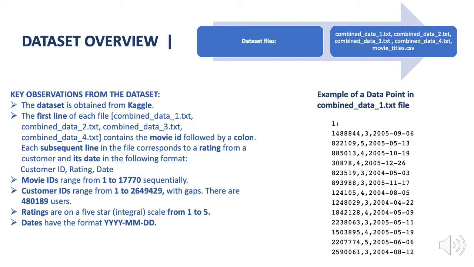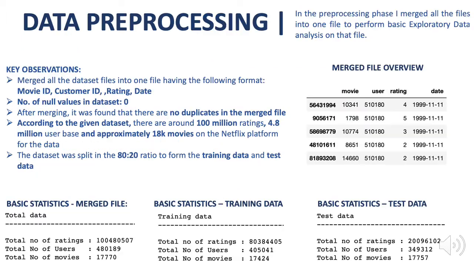While performing basic descriptive statistics on this dataset, I came to know that there are around 17,770 movies and 480,000 users currently registered on the Netflix platform. In the pre-processing phase, I merged all the combined data files into one file to perform basic exploratory analysis on that file.